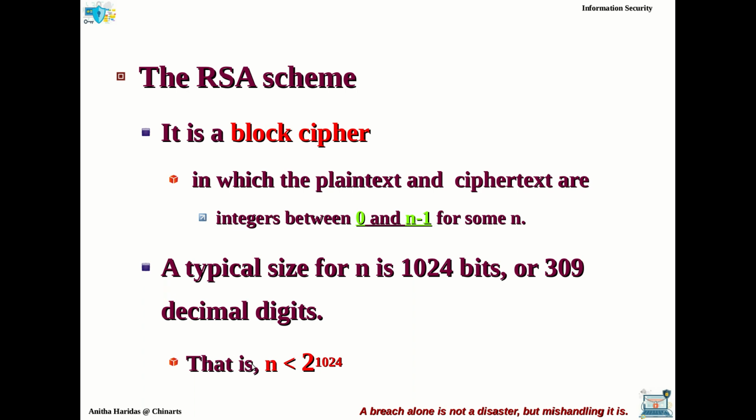Therefore the value of n must be less than 2 power 1024, right? So the size of n is 1024 bits. That means the value of n will be less than 2 power 1024.